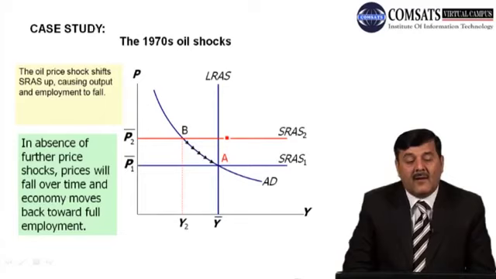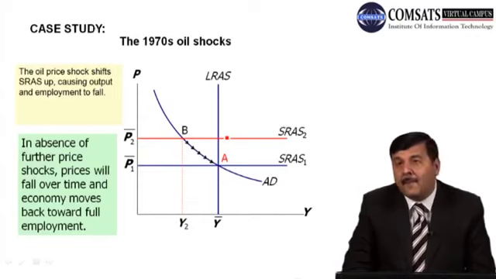Aggregate demand decreases, causing output and demand to fall. Short run aggregate supply: oil price shocks shift the SRAS up, causing output to fall from Y bar to Y2. In the absence of further price shocks, prices will fall over time.